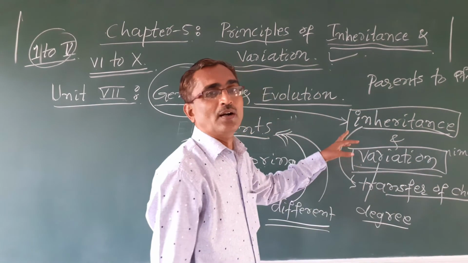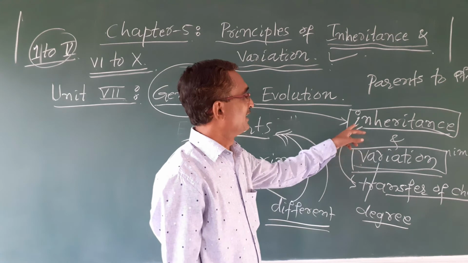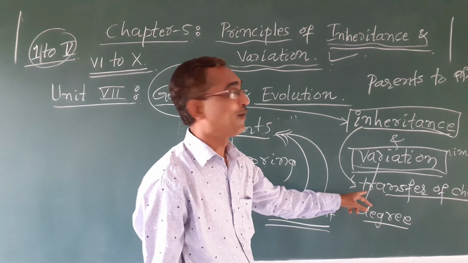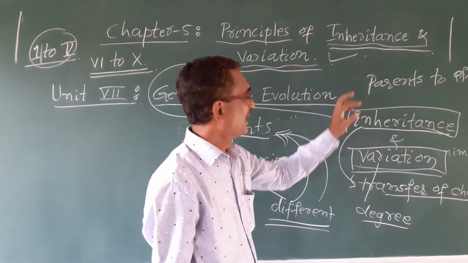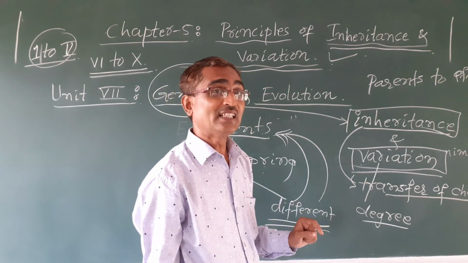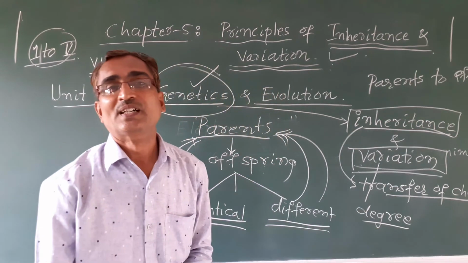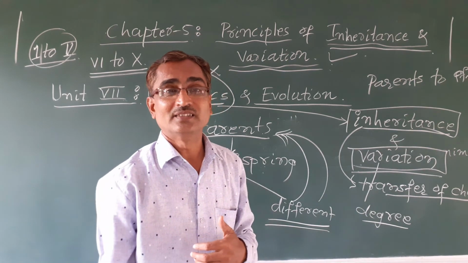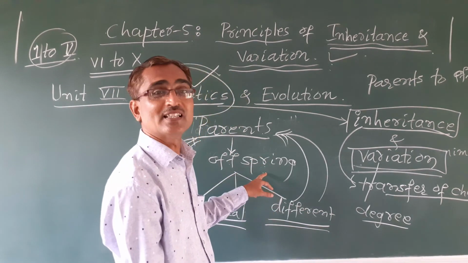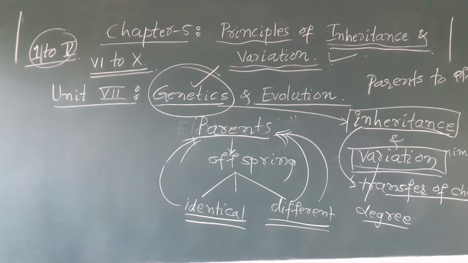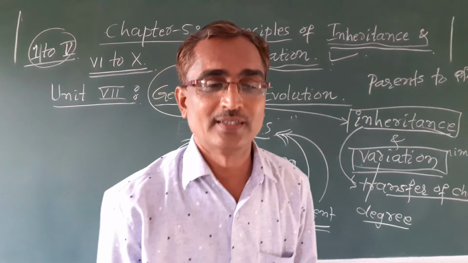So once again I repeat, inheritance is a transfer of the characters from parents to offspring, and variation is the degree by which these offspring are different from the parents.